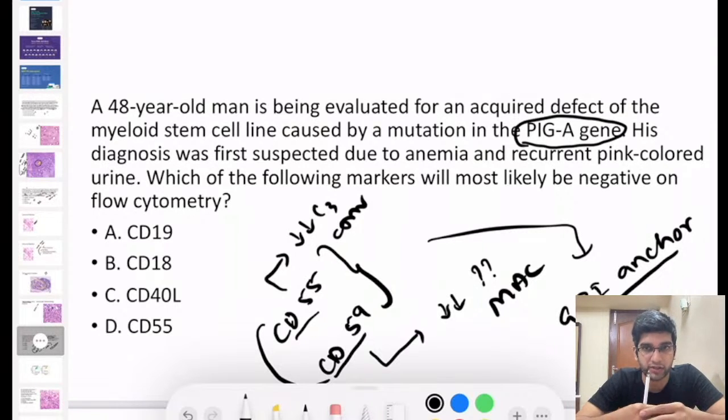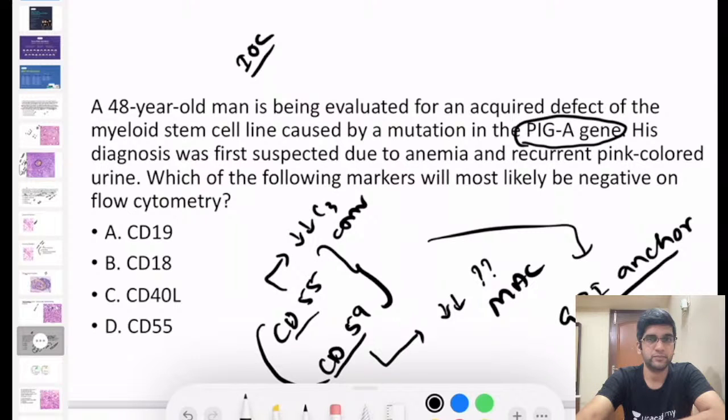PNH is an acquired disorder, right? PNH is not an X-linked recessive disorder, it's an acquired disorder, fine. So what is the investigation of choice for PNH? You must have known many investigations, but I want the perfect thing, the investigation of choice for every case of PNH. PNH is diagnosed with flow cytometry, right?